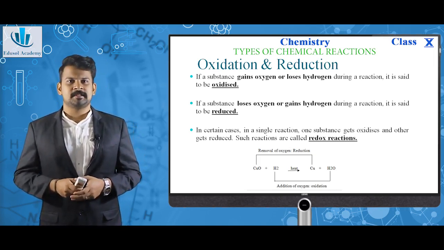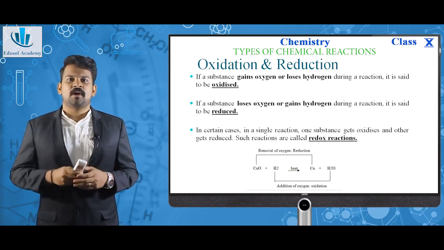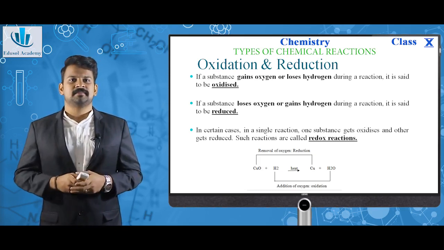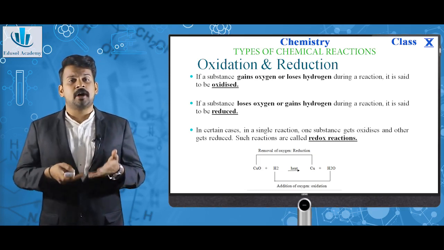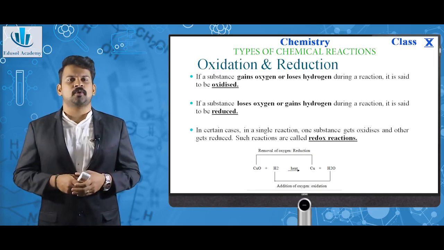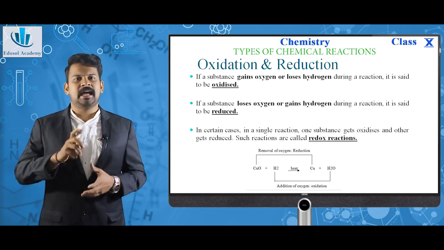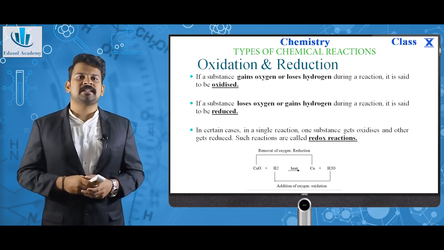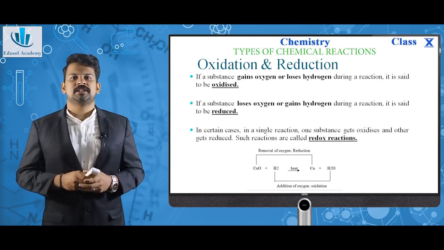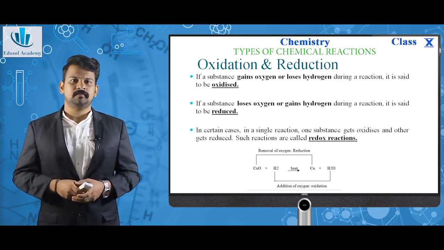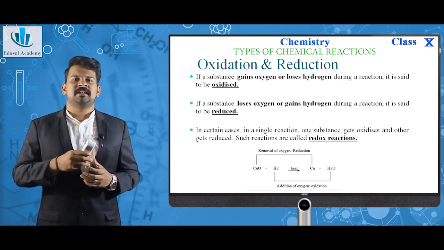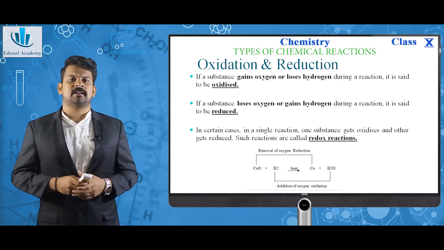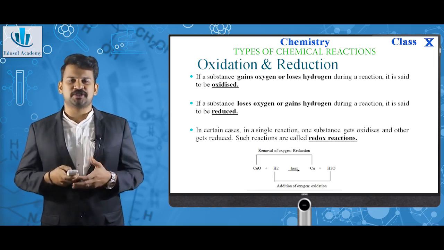But in certain cases, in a single reaction, one substance gets oxidized and another substance is reduced. These kinds of reactions are called redox reactions, which means simultaneous oxidation and reduction are taking place in that particular reaction. As you can see in the picture, CuO plus H2 giving Cu plus H2O. In this case, removal of oxygen has taken place from CuO to Cu, which is reduction. Addition of oxygen has taken place from H2 to H2O, which is oxidation.